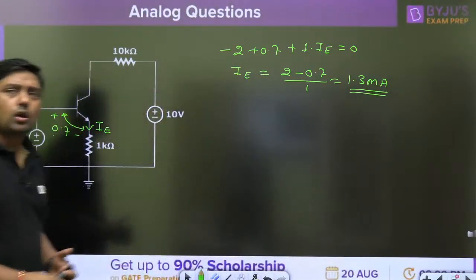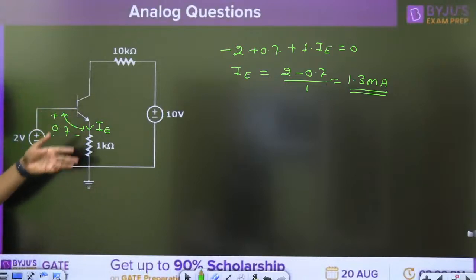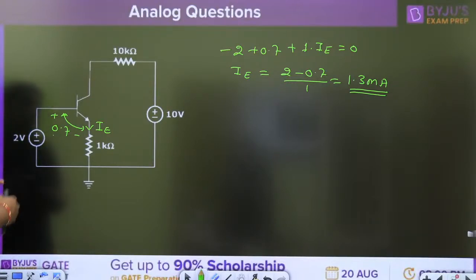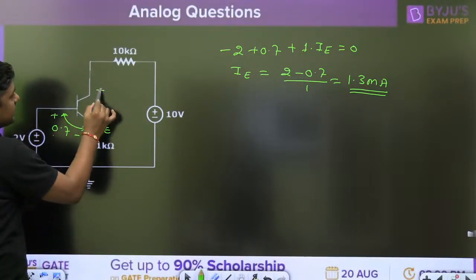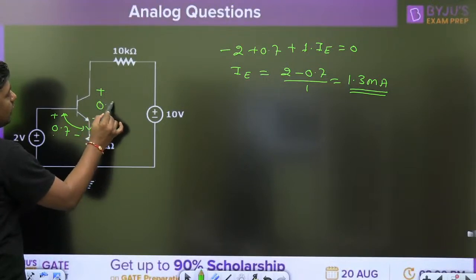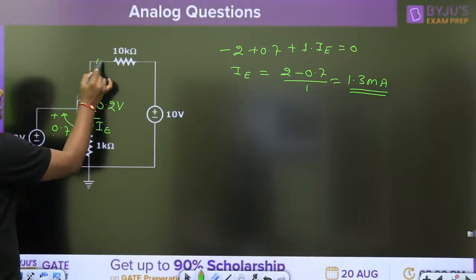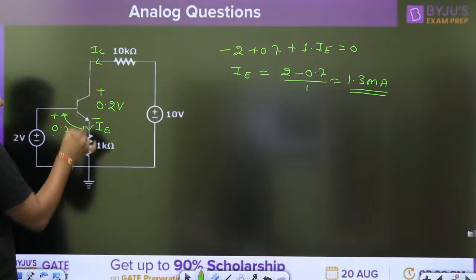When I am solving directly, this will give you the answer 1.3 milliampere, that is in the active region. But when we are solving this, that is the current for the active region. But actually, when I am calculating the IC sat, let this be 0.2 volt. What is the lowest voltage at this point? 0.2 volt. Same current IC, same current IE.